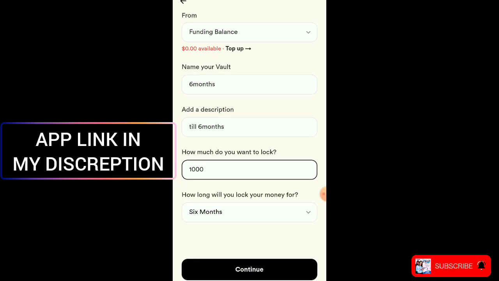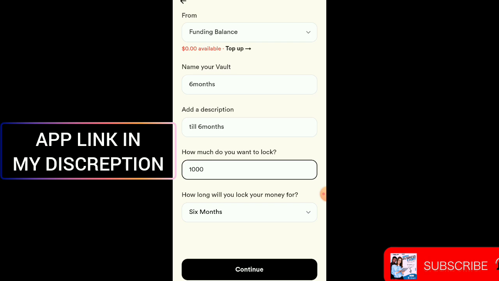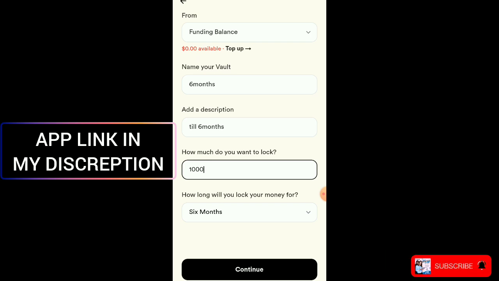The reason why I said 1,000 is that before you can lock or start saving in vaults, you have to deposit that particular amount. It's not like saving where every day they will deduct money. This one is like a treasury bill.